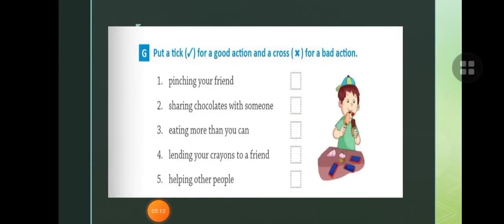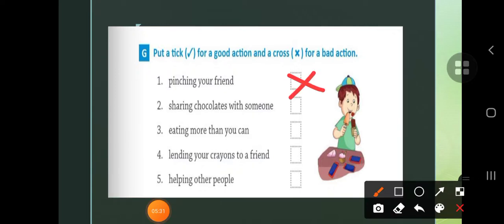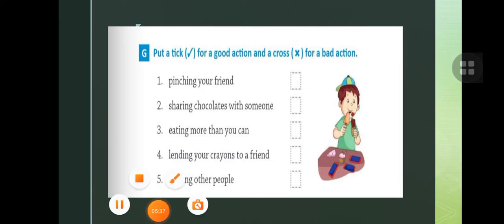Now children, exercise G. Put a tick or a cross: tick for a good action and cross for a bad action. You have to read the sentences and put a tick for good action and a cross for bad action. Pinching your friend, is it a good habit? No. So you will write a cross here. Sharing chocolate with someone, this is a good habit. So you will write a tick here. Okay, you can do.